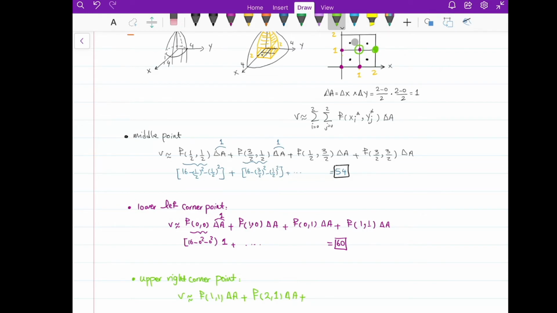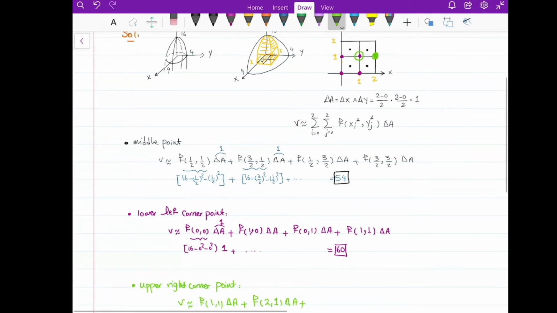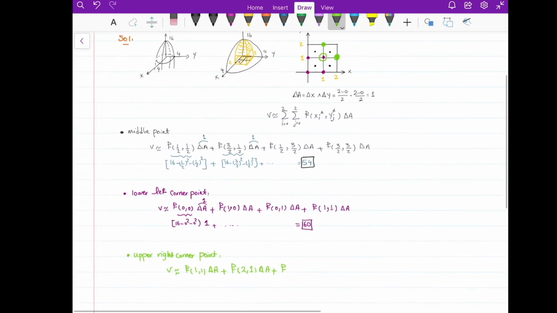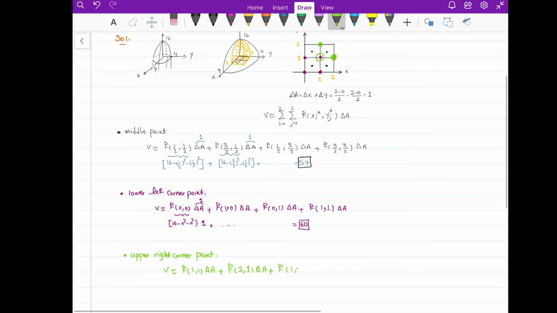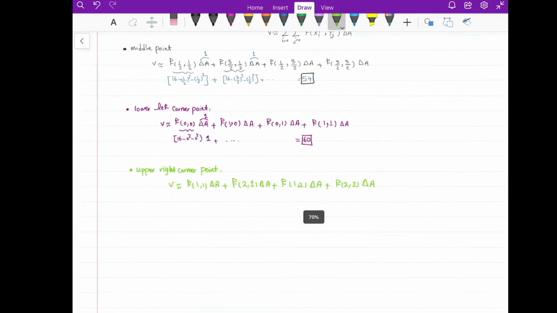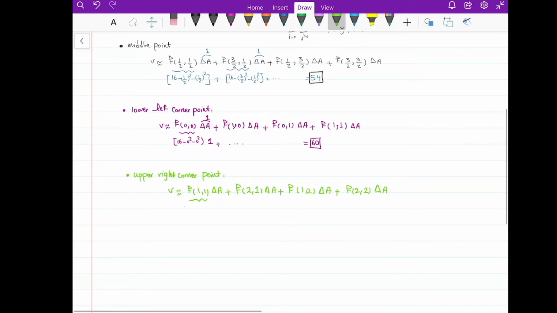For this square, I'm going to get this point in here, which would be f of 1 and 2, delta A, plus, for the last square, the sample point that I choose would be the upper right corner, which would be f of 2, 2, delta A. Similar to before, just plug the points into the function to find the actual value, then multiply by delta A, which is equal to 1, and add them all up.